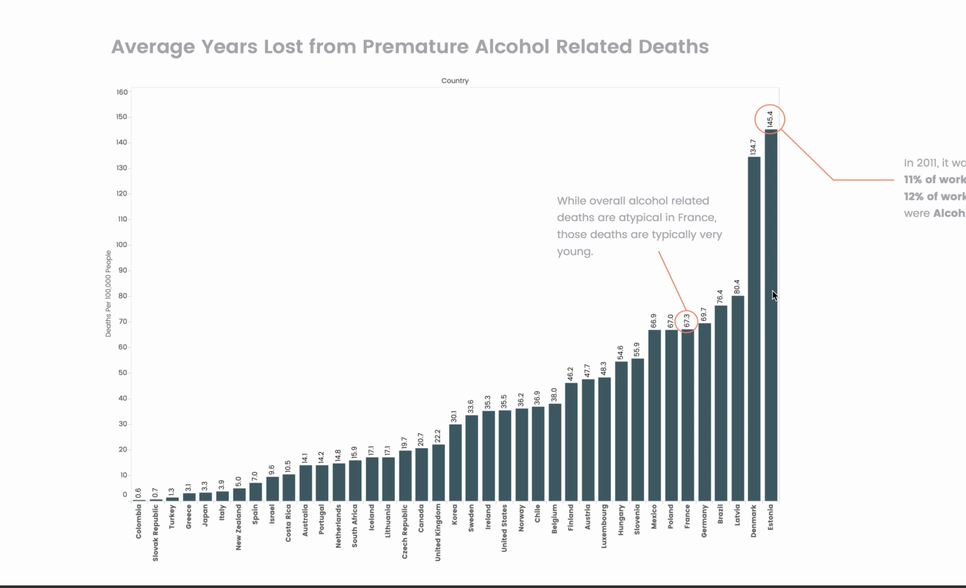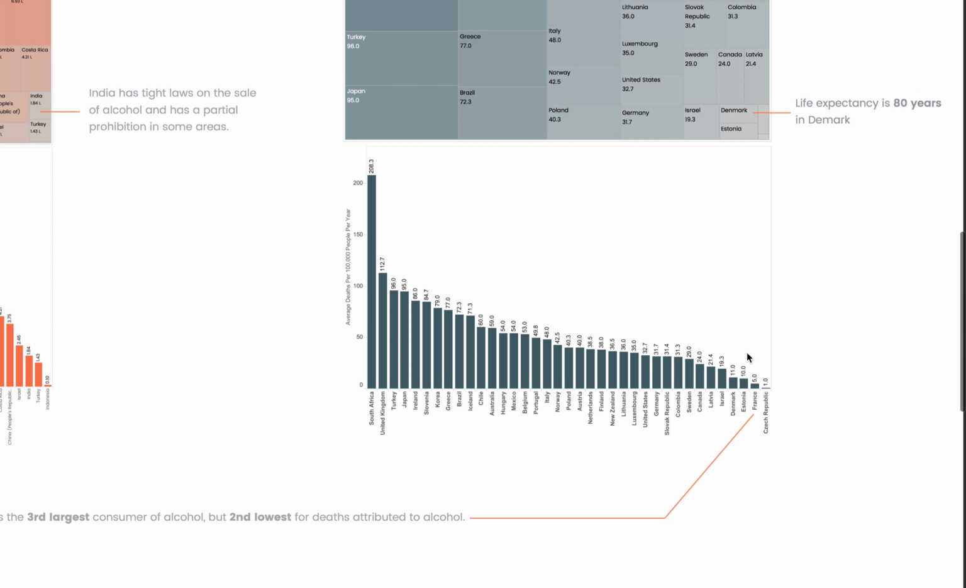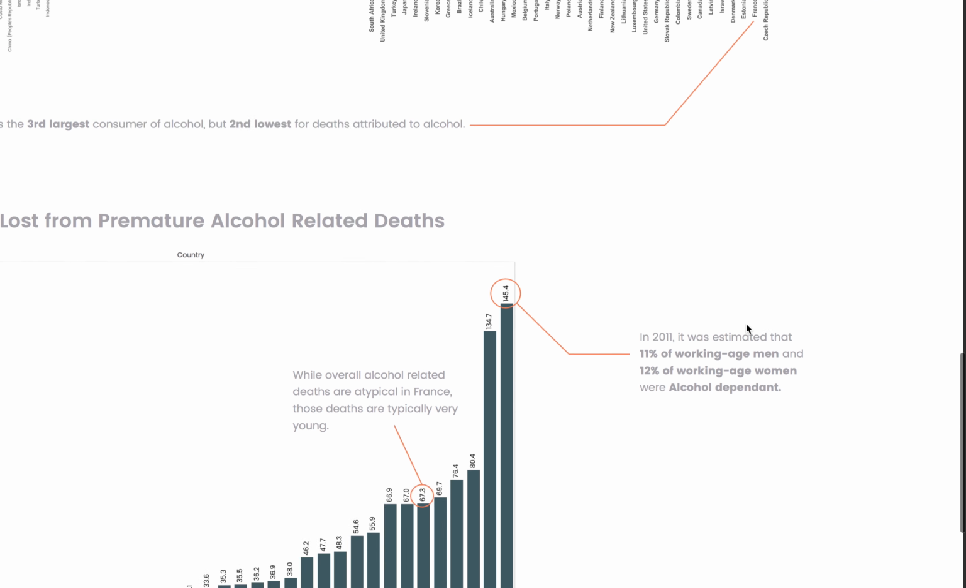Now, my last graph is average years lost from premature alcohol-related deaths. And so this means that the higher the amount, the younger the population is that's dying of alcohol-related deaths. And right away, we're seeing that Estonia is the most salient, the biggest, with 145 years lost per year, which is really interesting considering that they're one of the lower death rate countries.